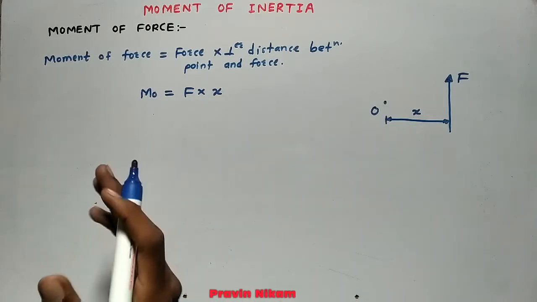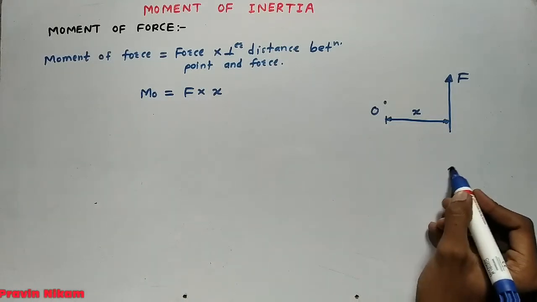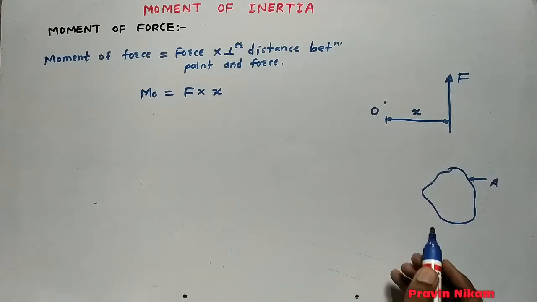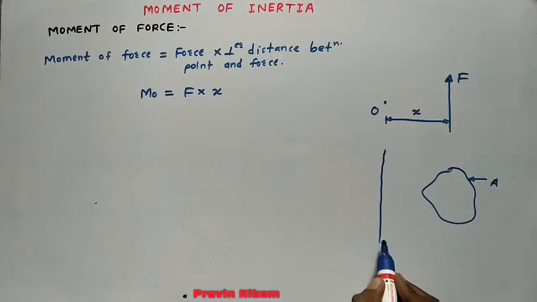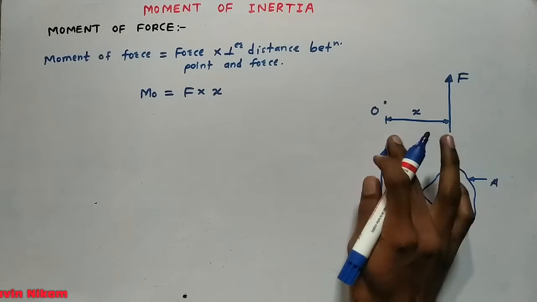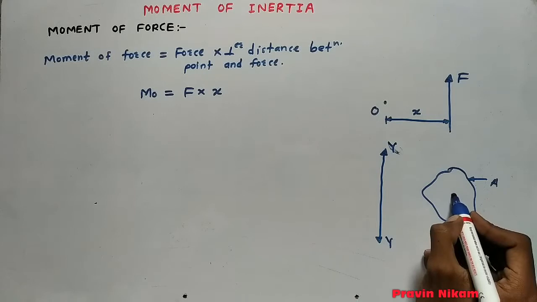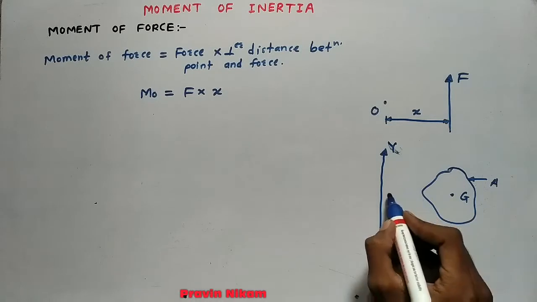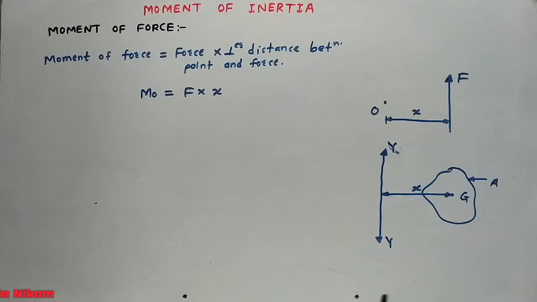Now instead of force, consider area of the section. If this is an arbitrary area A, and this is reference axis YY, and this is the centroid of the section A, that is G, and this is the perpendicular distance x.